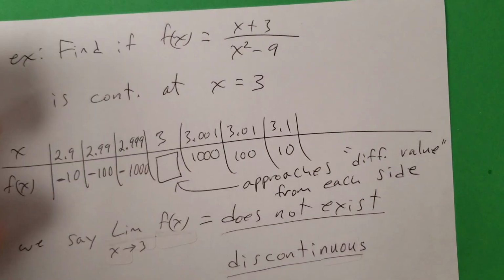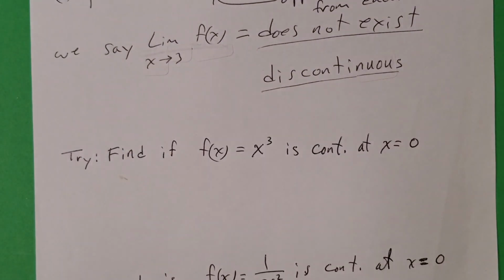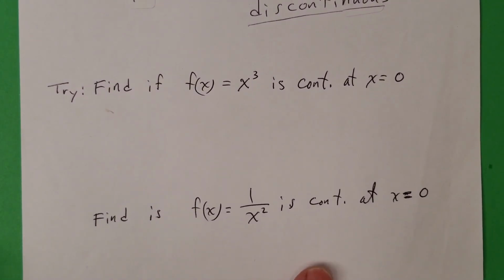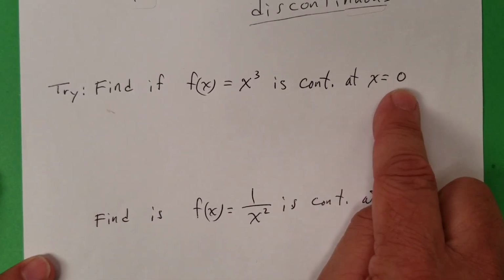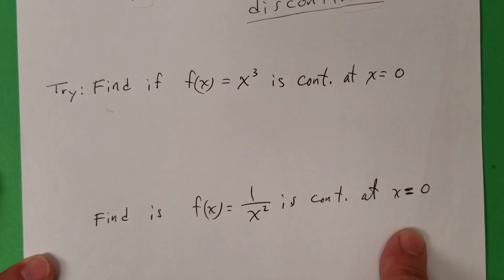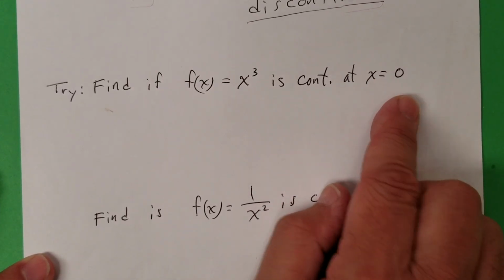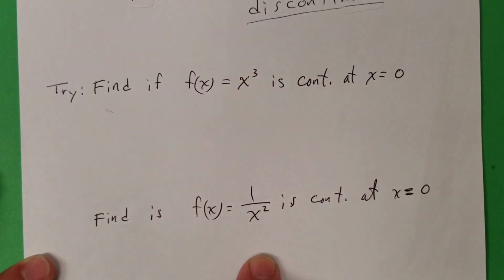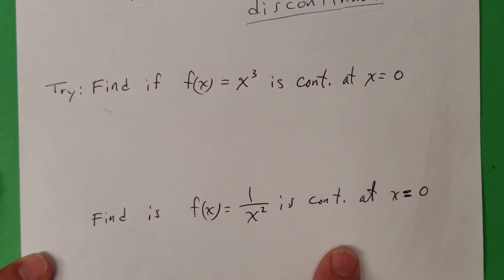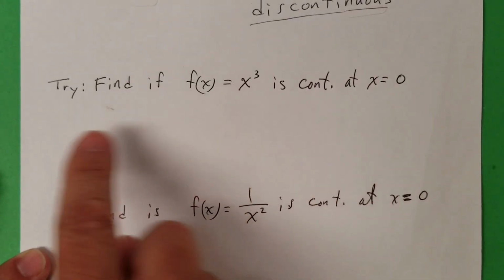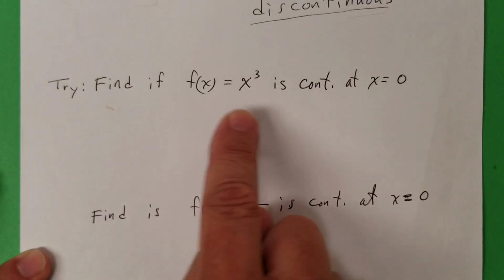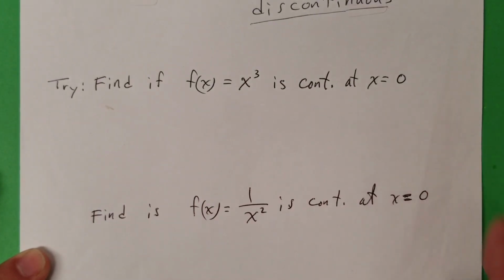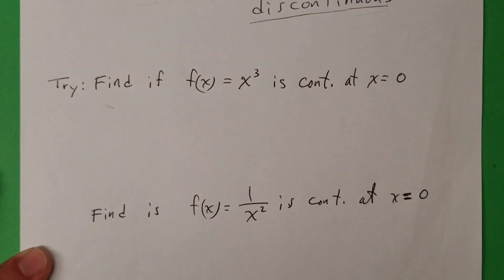Okay, so can I leave you with 2 try problems? So here, the 0 is in the middle, so you approach 0 from both sides. Same thing here. So is it continuous at x equals 0? Look how small these functions are compared to the 2 I gave you up there. Are they continuous at x equals 0? So set up the chart. That's the least you can do, is set up the chart with 0 in the middle and some numbers to the left, some numbers to the right, and see if it's approaching the same number. That's our job, to see if it's approaching the same number.